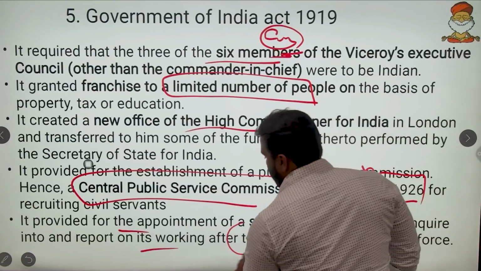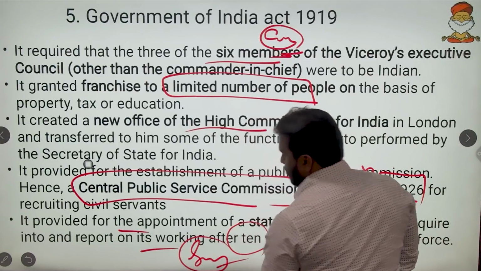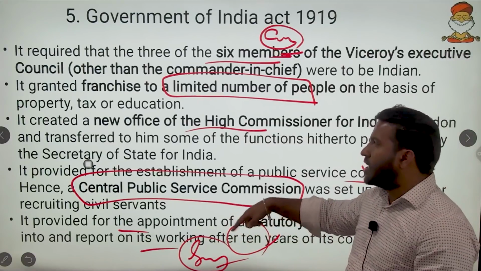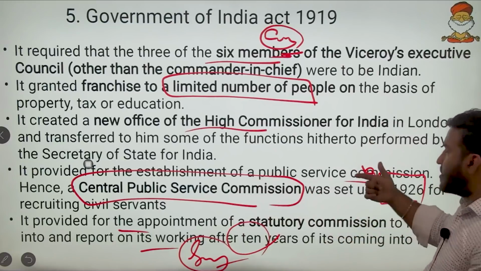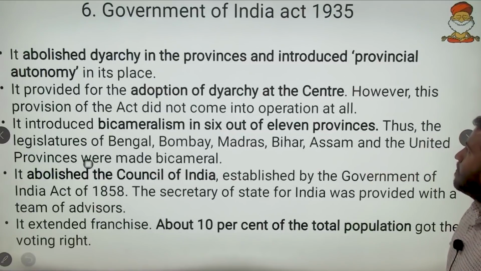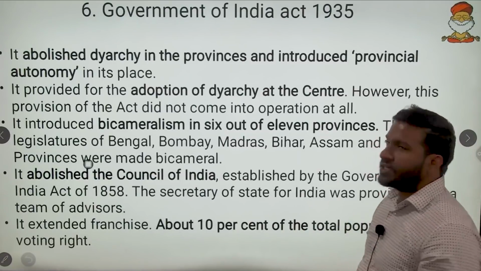So this is the beginning of the Simon Commission. On the basis of this very clause, the Simon Commission was appointed in 1927, and then what happened in the Simon Commission, all that is history by now. Then coming to the next, Government of India Act 1935.